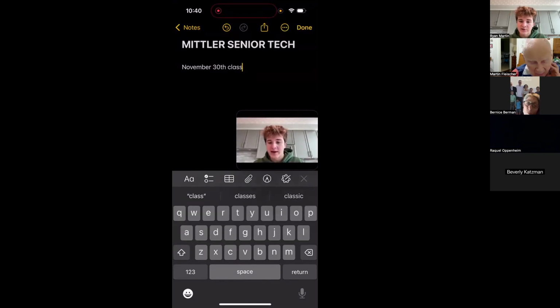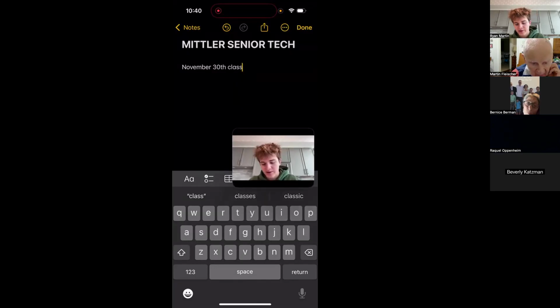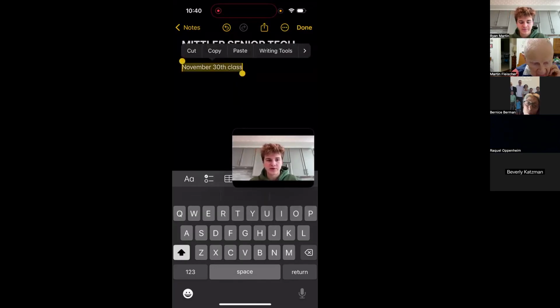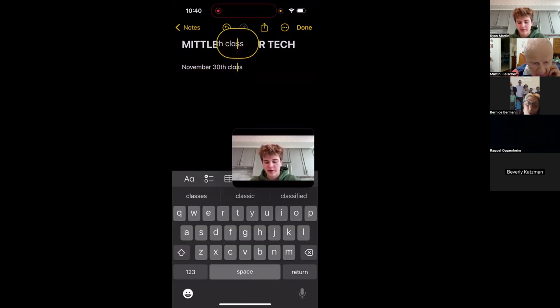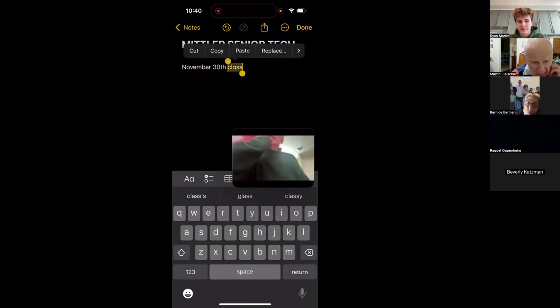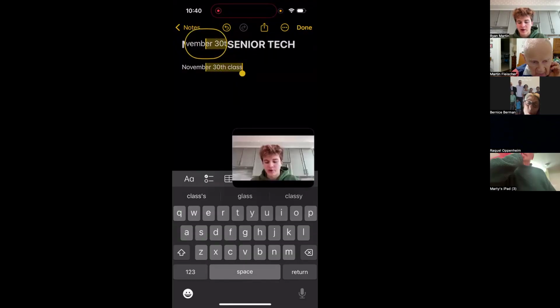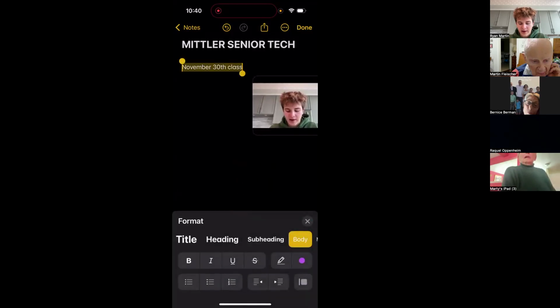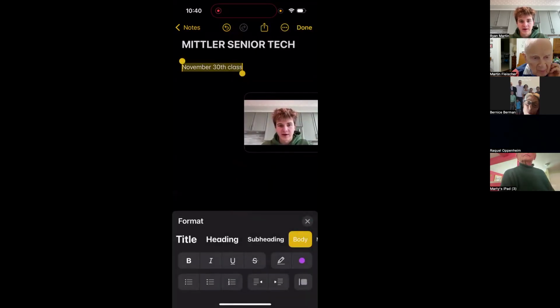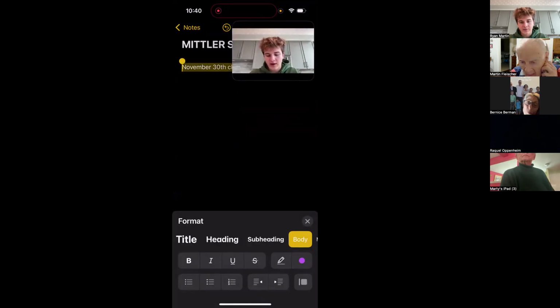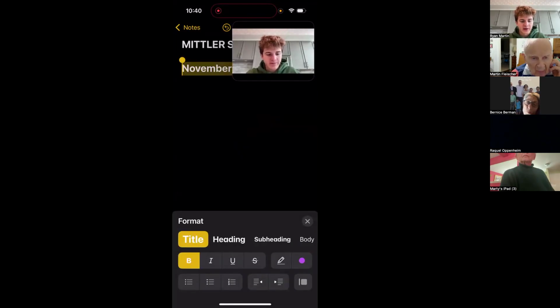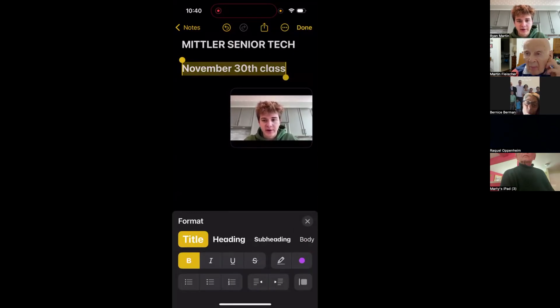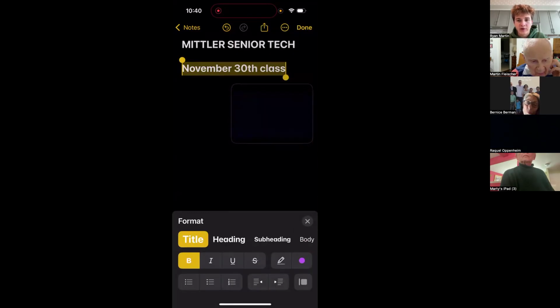You have AA, so that's the way you're going to change your text. So let's say, for example, I wanted to choose this. I can select it, so I'd hold it down or I'd double tap it. And you see here, you have the yellow box. You want to drag it so you encapsulate the whole thing. Press the AA, and I have many different options after I press the AA. So right now, this is in body text format. It is not the title, but let's say I wanted to make it the title. I can select title, and you can see here it changes the font immediately to look like a title.